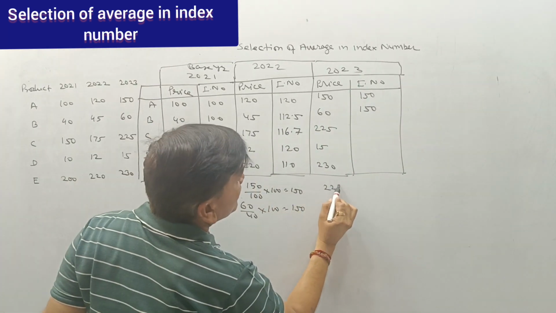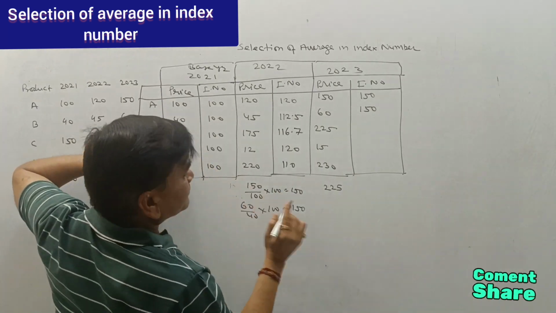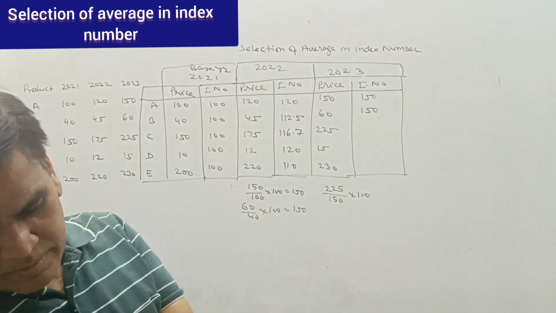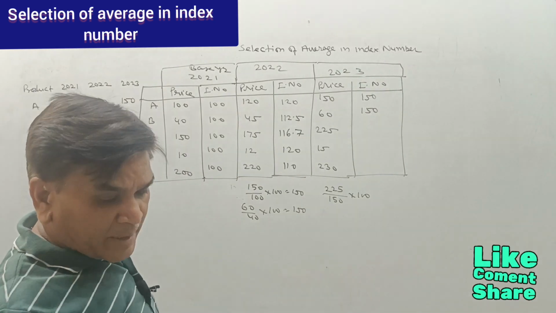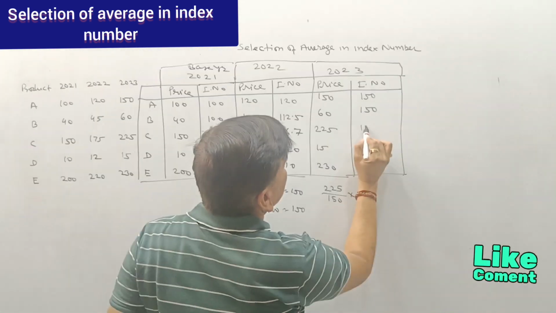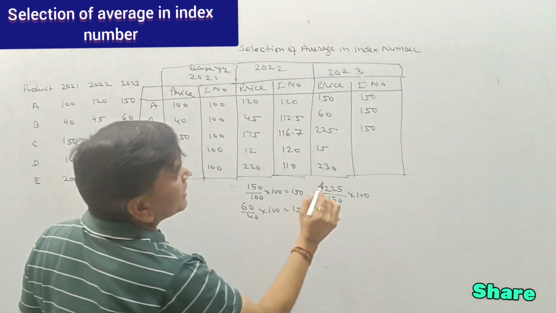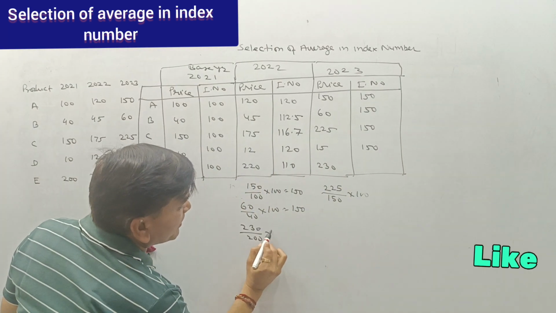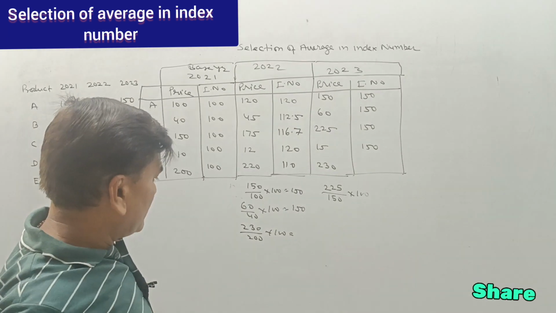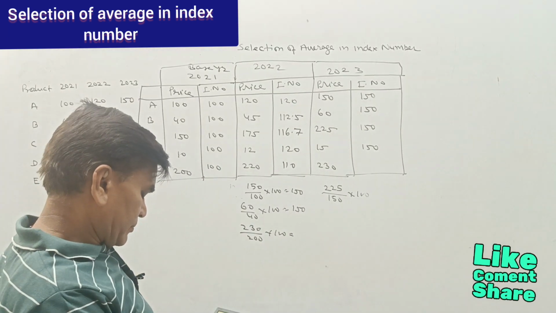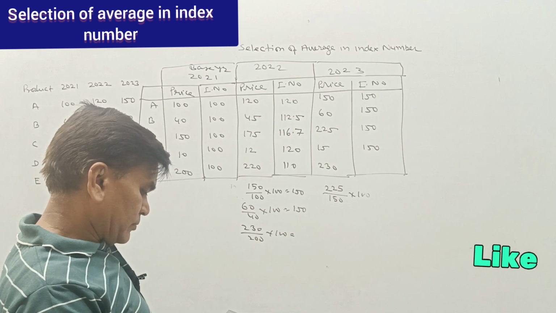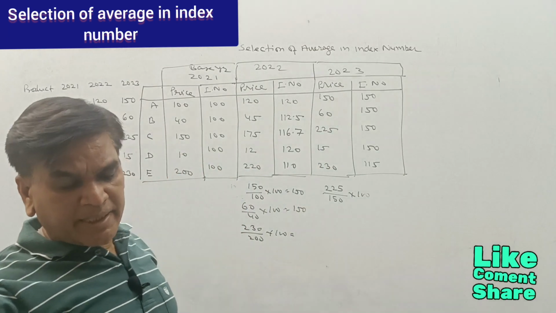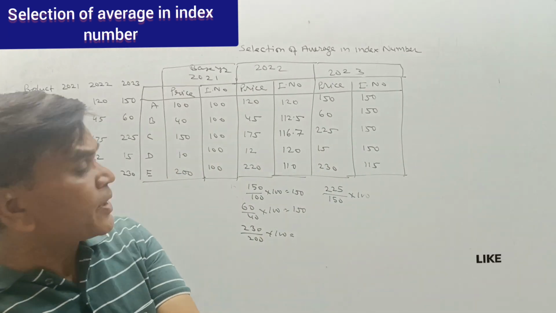Third one is 225 divided by 150 multiplied by 100. That is also 150. Okay. Then the next one is also 150. 230 divided by 200 multiplied by 100, 230, that is 115. So we have calculated the index number for all items. Okay.